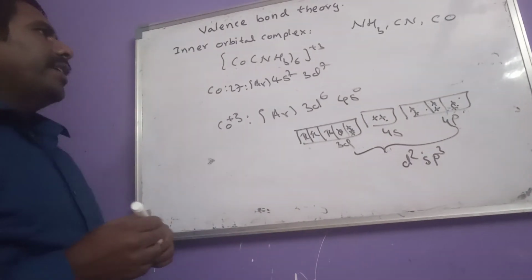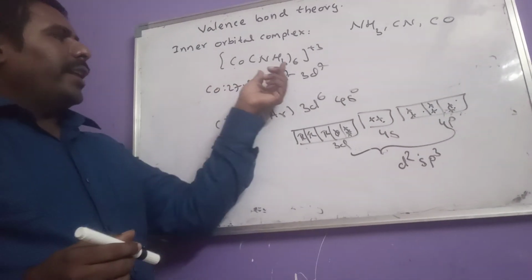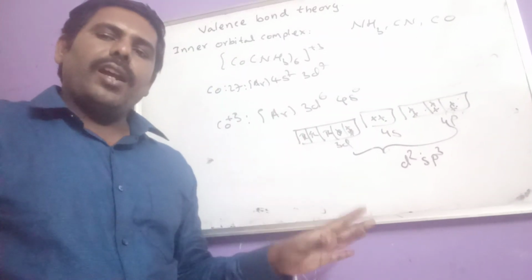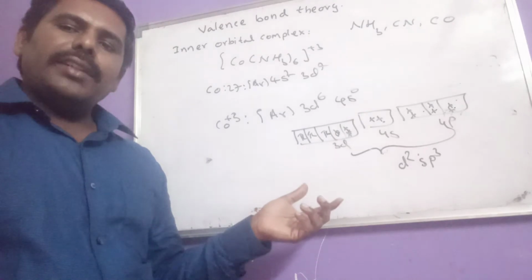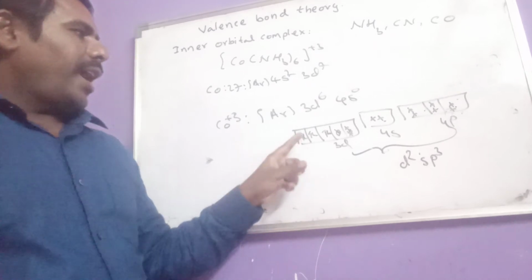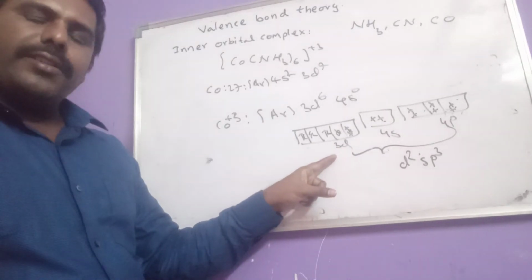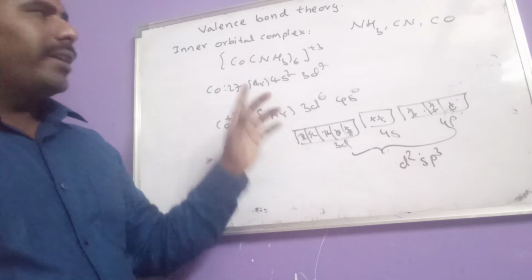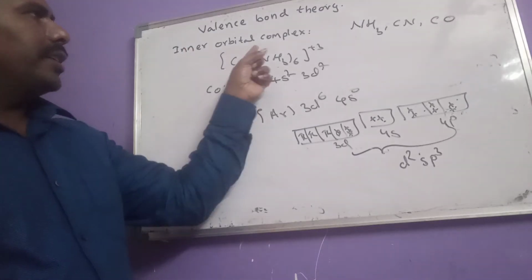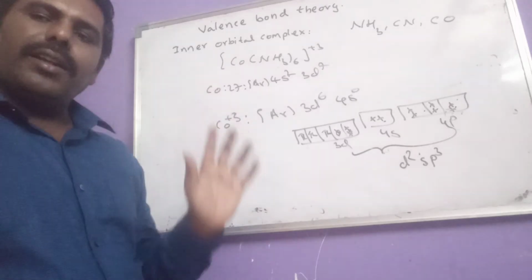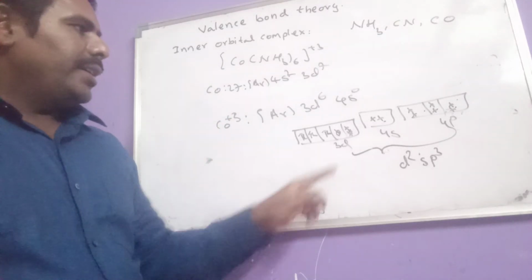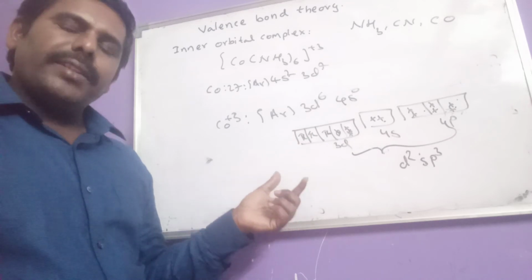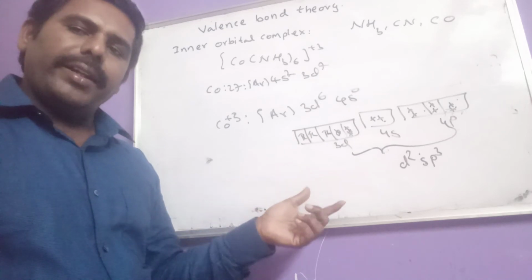Cobalt plus 3. Thus [Co(NH3)6]3+ compound has formed. Now here, what are the other important things in this? As inner 3d orbitals participated in hybridization and also in bonding, this complex compound is called inner orbital complex. And as all the electrons are paired up, this complex is also called spin paired.